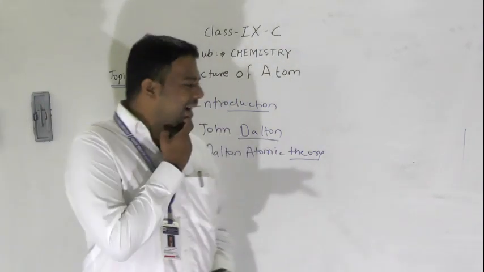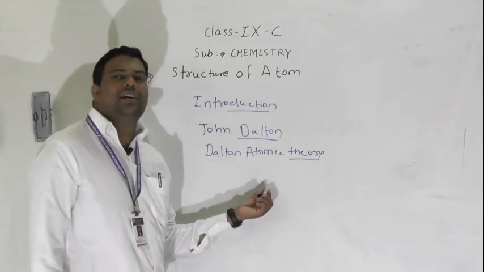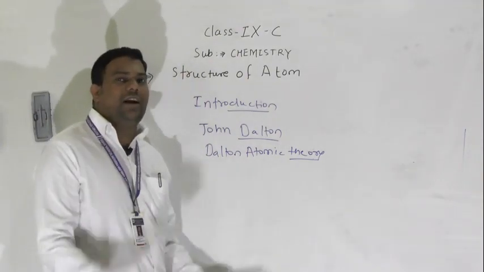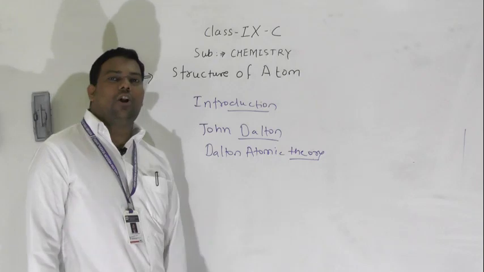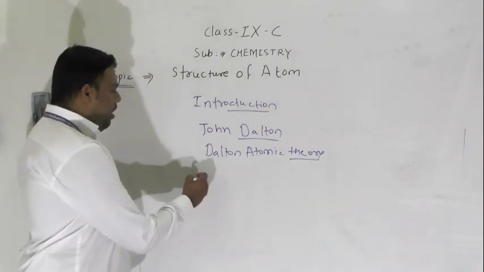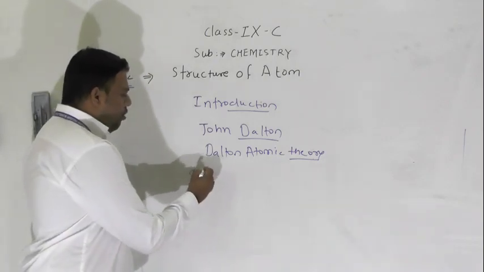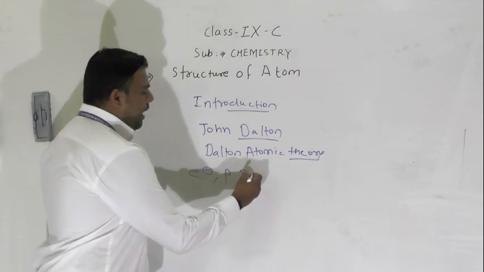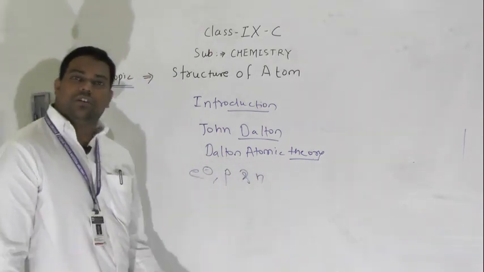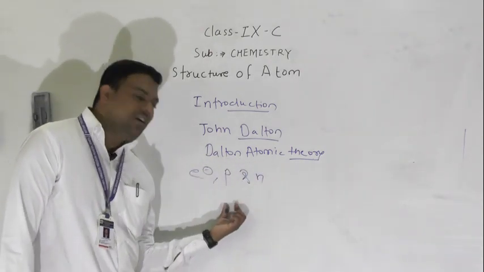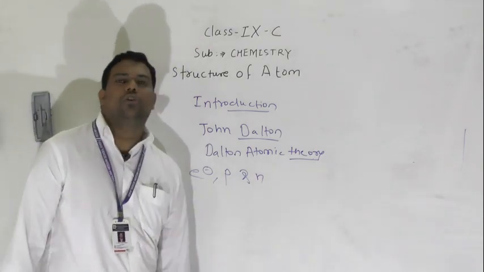So it reveals that the atom contains still smaller particles. Those smaller particles are the electron, proton and neutron.